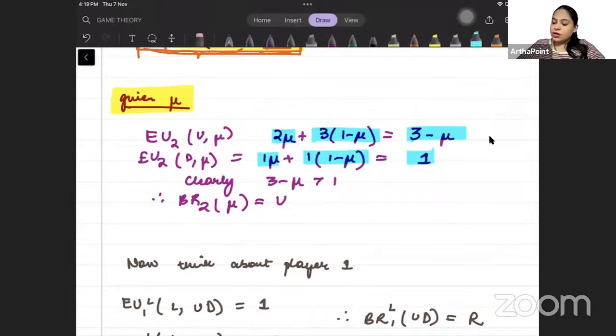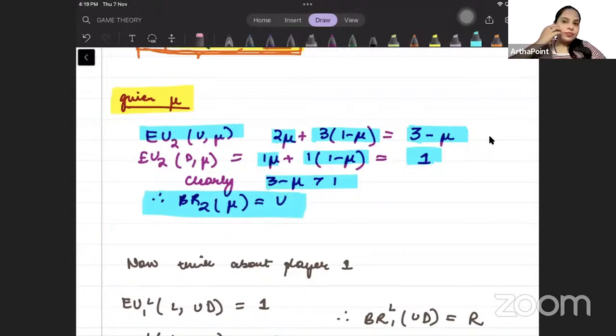Clearly, mu is a probability, and a probability is between 0 and 1. So clearly 3 minus mu will be greater than 1. So the expected payoff from U is more. It means the best response will be to follow U.